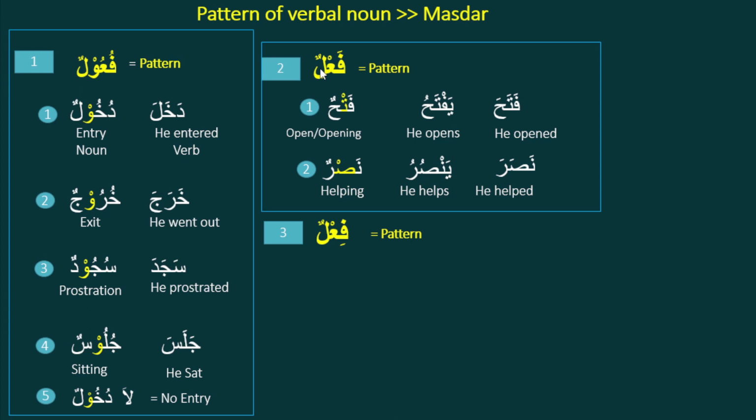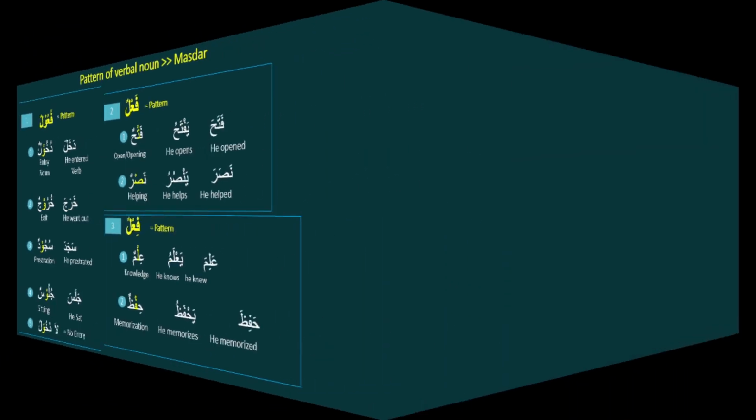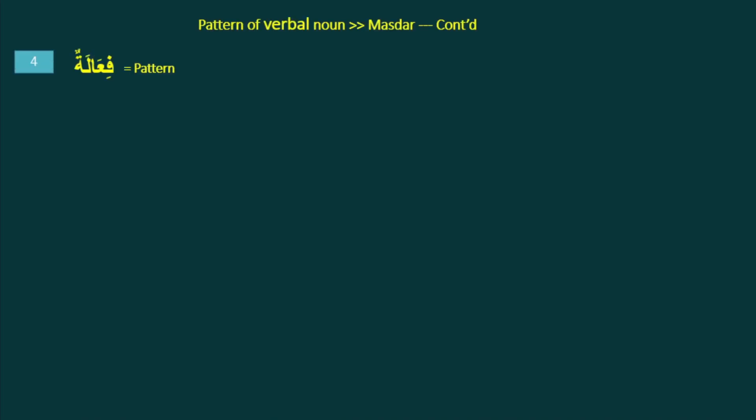So this is pattern 2, and pattern 3 is fi'lun. Pattern 2 is fa'lun and pattern 3 is the fi'lun pattern. Some verbs follow this pattern for the Masdar, like alima, past tense, and ya'lamu, he knows, present tense. Ilmun means knowledge. And hafiza means he memorized, yahfazu means he memorizes, and hifzun means memorization, like there is a hifz department in a madrasa.